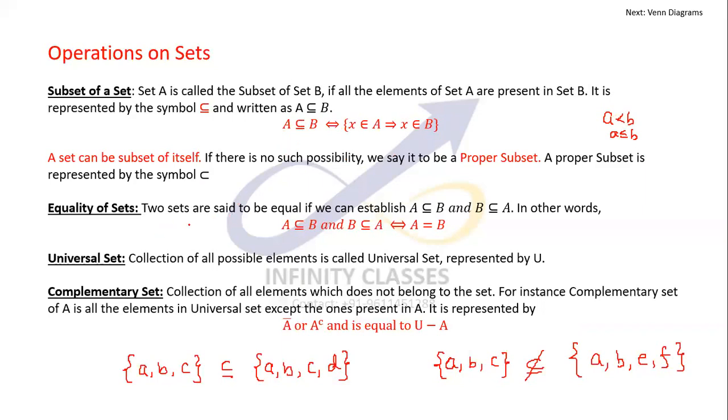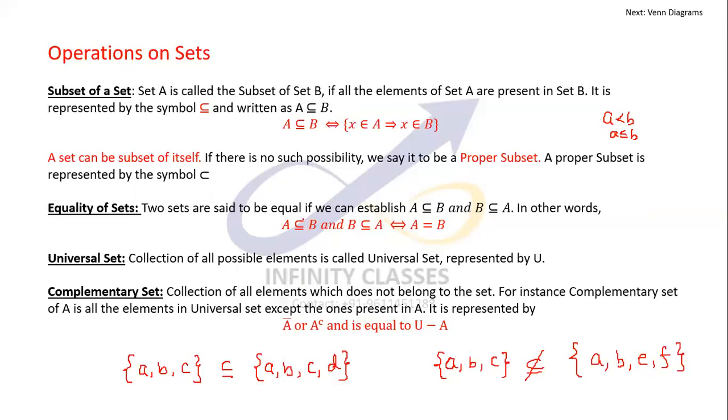Equality of two sets. Two sets are said to be equal when A is a subset of B and B is a subset of A. If you have proved that A is a proper subset of B, then A cannot be equal to B for sure.